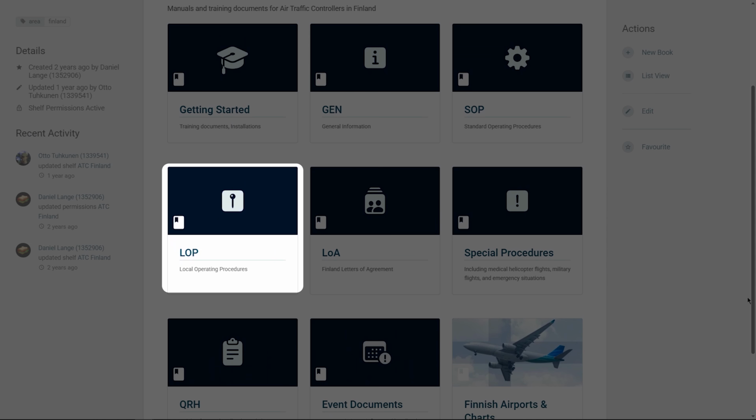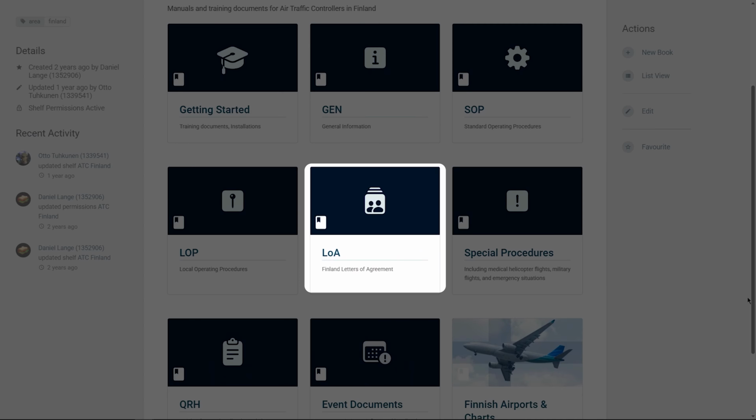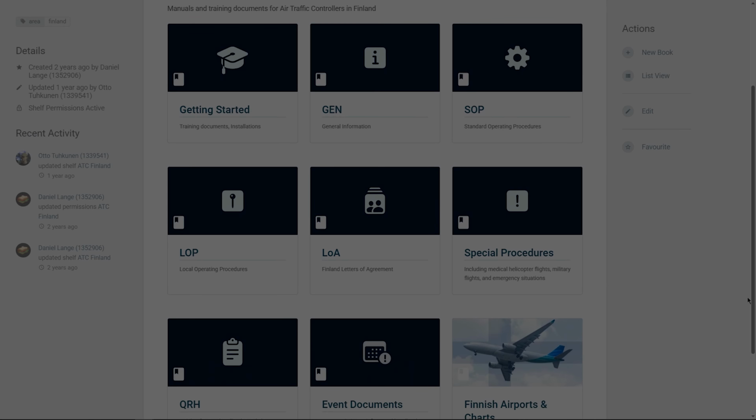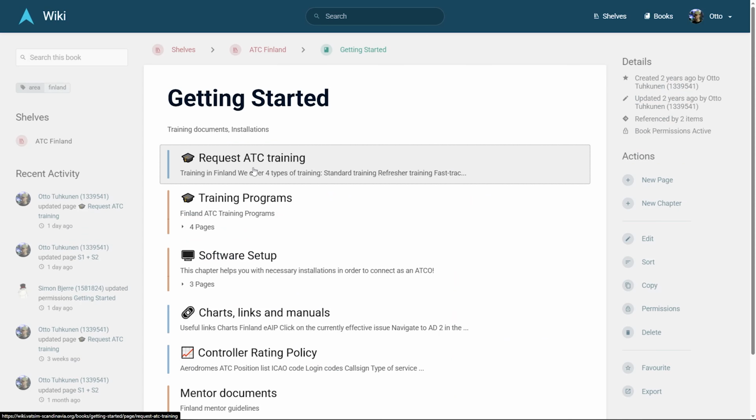The fourth is Local Operating Procedures. This goes more in depth for specific positions, such as Helsinki Tower and approach control, regional airports, and area control. The fifth book contains letters of agreement between Finland and neighboring countries. And finally, there are a few other, less important books. We'll focus mostly on the Getting Started book.